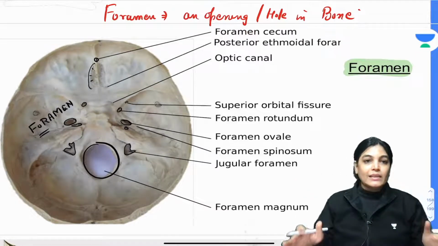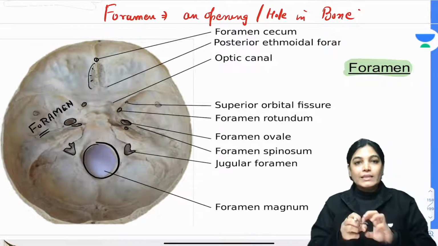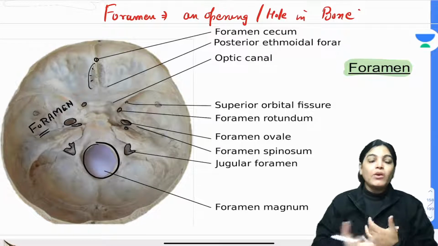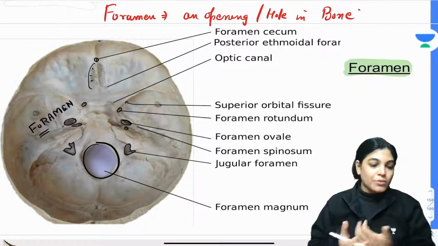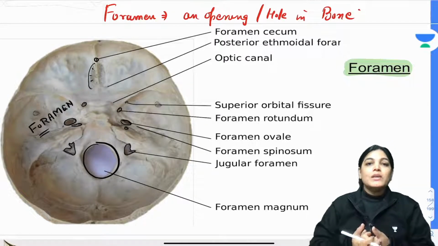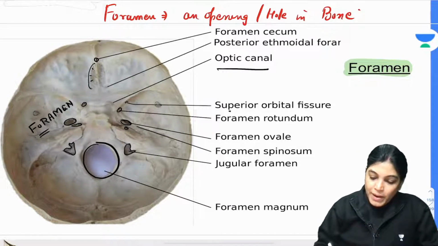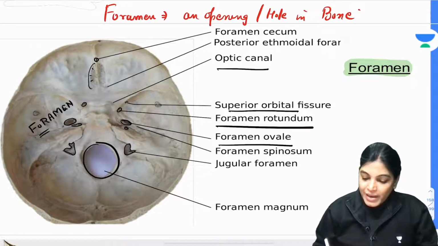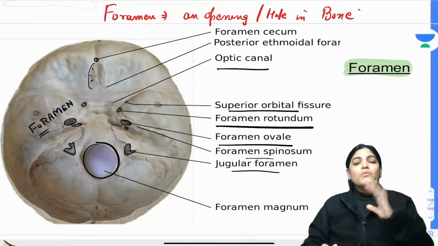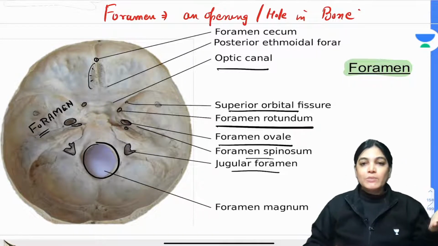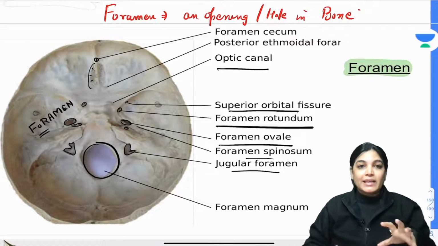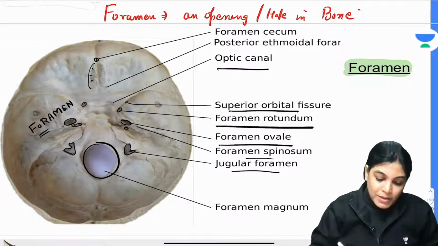In the interior of the skull we have holes inside the bone, and an opening or a hole residing inside the bone is termed a foramen. There are various foramina: the optic canal, superior orbital fissure, foramen rotundum, ovale, spinosum, jugular foramen. Don't worry, there are multiple names of foramina inside the cranial cavity. As we are in the basic class, I am not going to describe each foramen now.